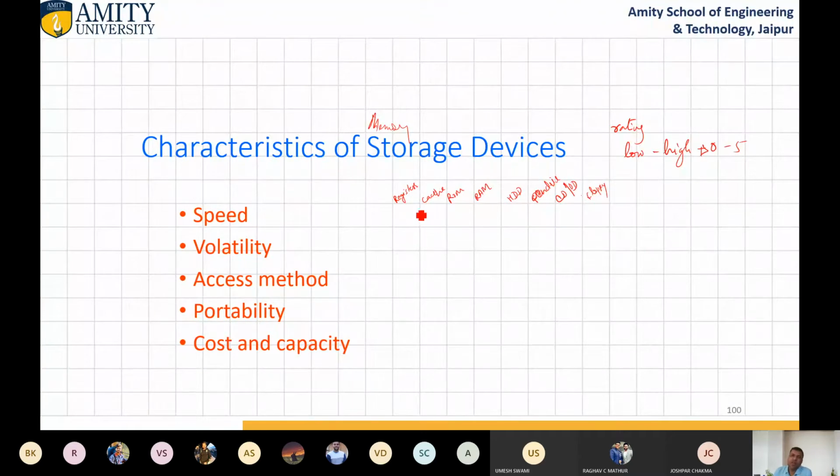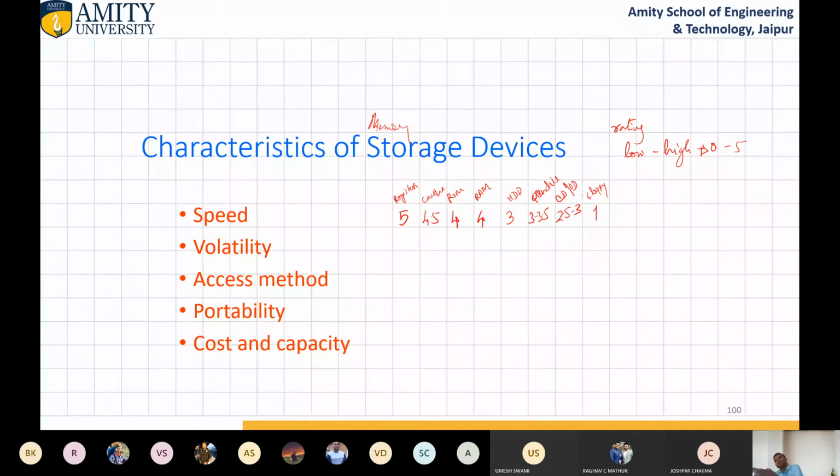So when we are talking about registers, these are the highest speed device. Okay. Cache memory is comparatively low. ROM is low. Hard disk drive is very low. Pen drive is 3 to 3.5. CD is 2.5 to 3. Floppy is 1.